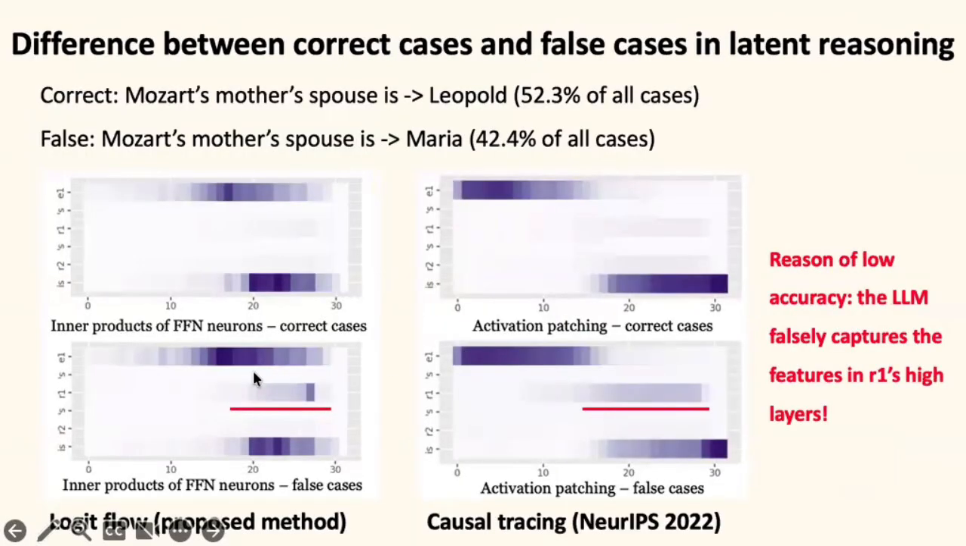Then we explore why the two-hop accuracy is low. We use two analysis methods and find that the main difference happens at the relation position. The false answer captures the high-layer information falsely. Here, the logic flow method focuses on the neurons, and the causal tracing method focuses on the layers. Both methods have the same conclusion.